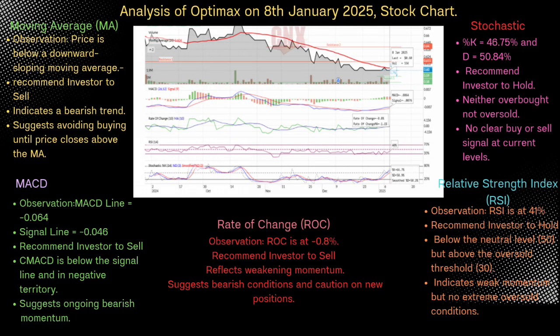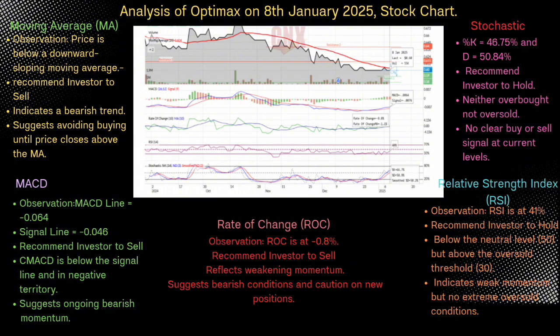Now, I can show the analysis of Optimat on 8 January 2025 stock chart. There are 5 indicators of analysis of Optimat: moving average, moving average convergence divergence, rate of change, relative strength index, and stochastic. As you can see about the moving average, for observation, price is below a down sloping moving average, I can recommend investor to sell because it indicates a bearish trend, and I can suggest avoiding buying until price closes above the moving average.